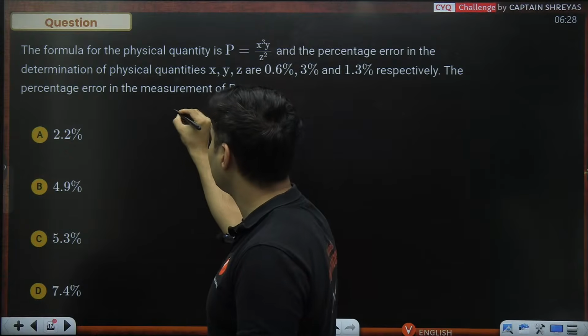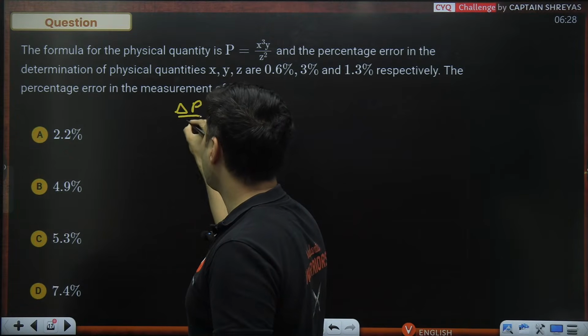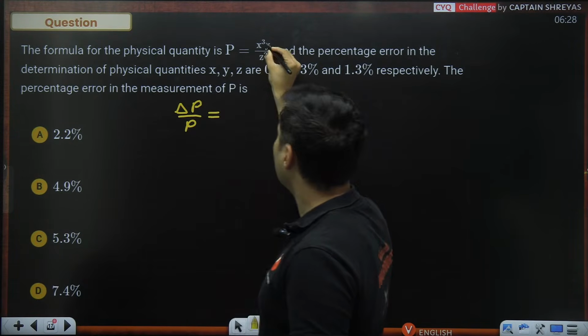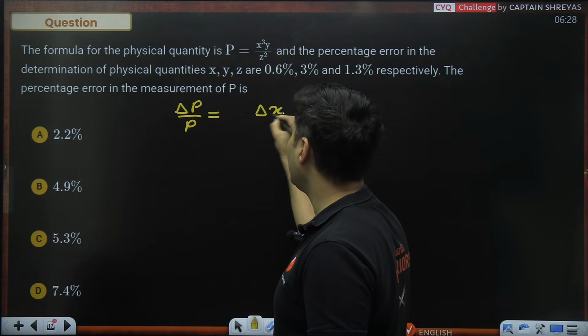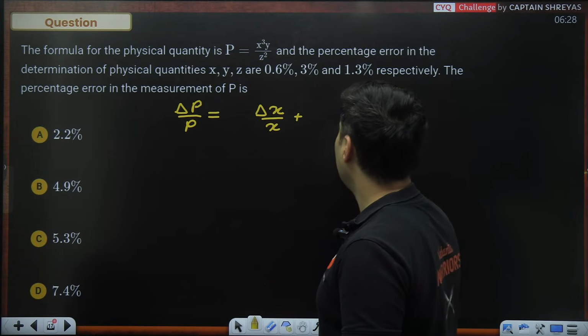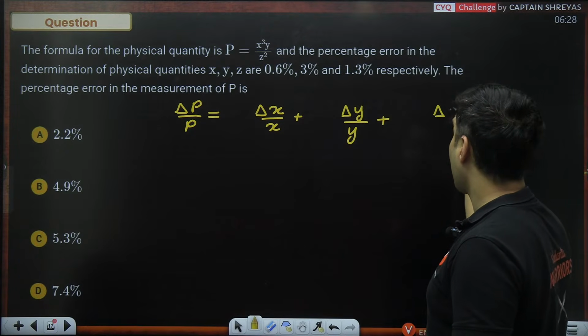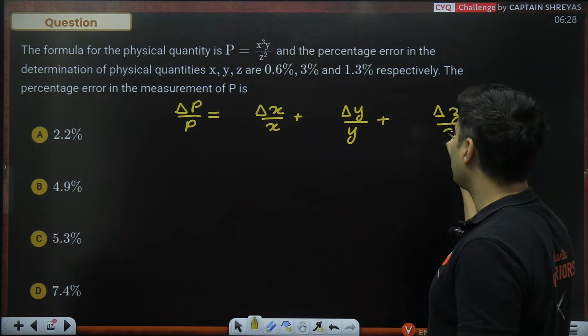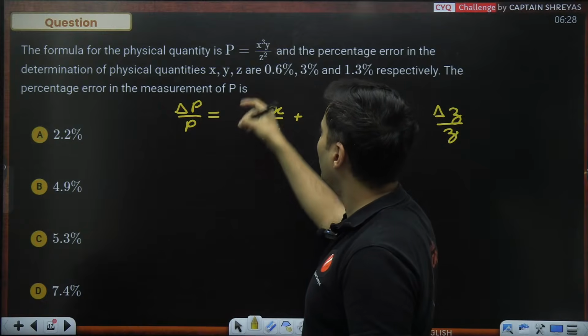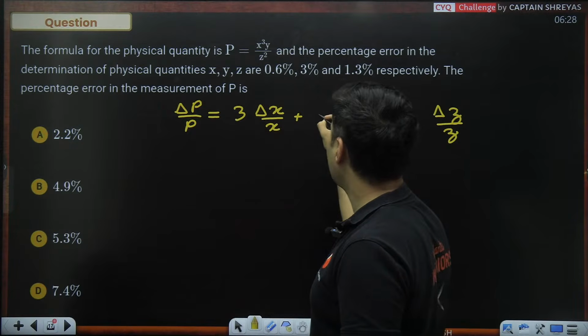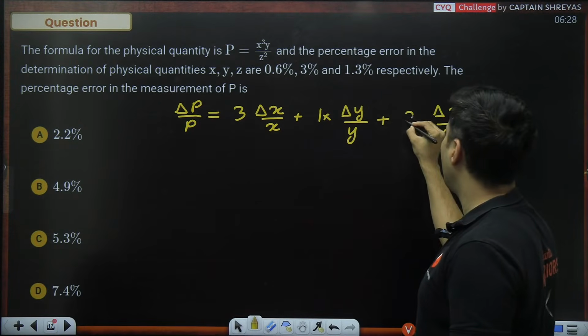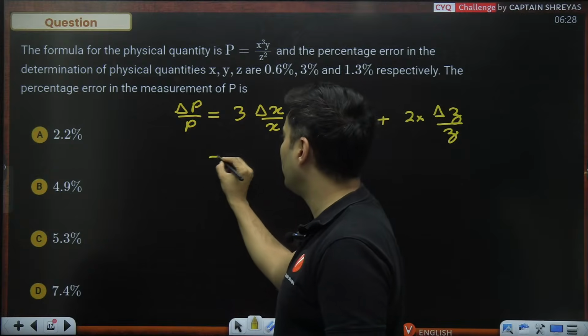So in such things, the error in that main physical quantity will be the relative error of each quantity multiplied by the power of each quantity, like here x's power is 3, y's power is 1 and z's power is 2. Always take the positive powers.